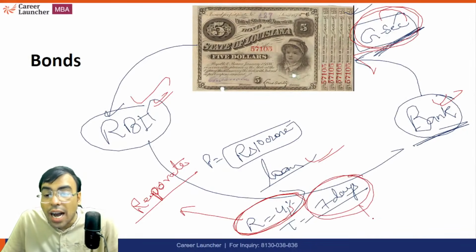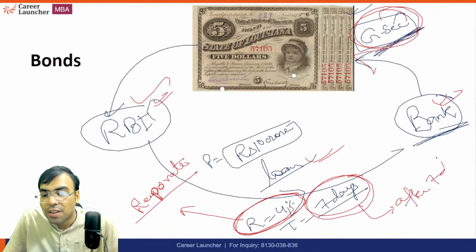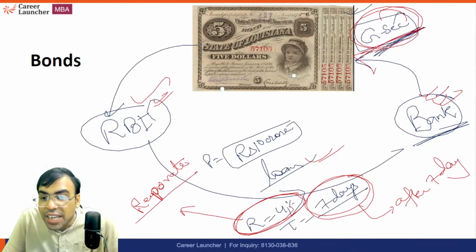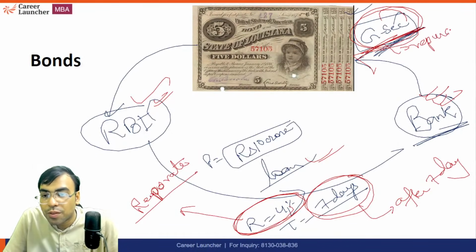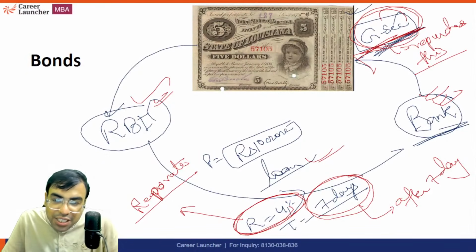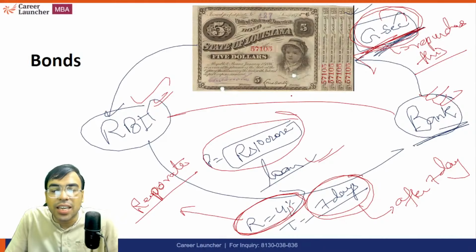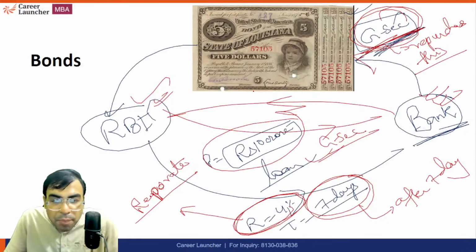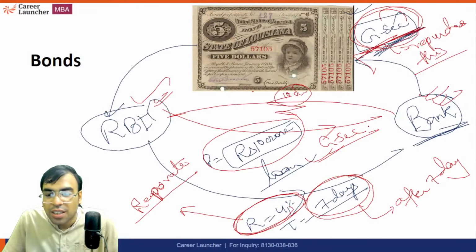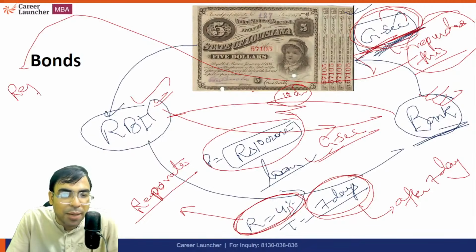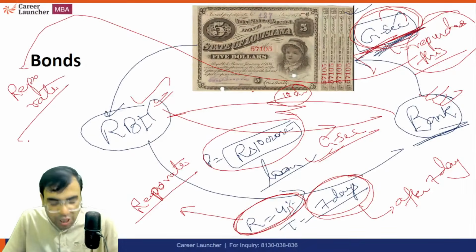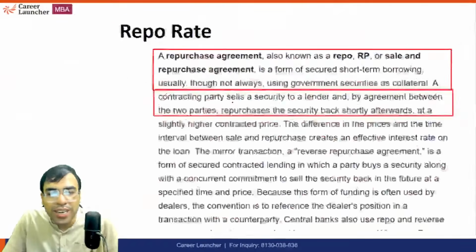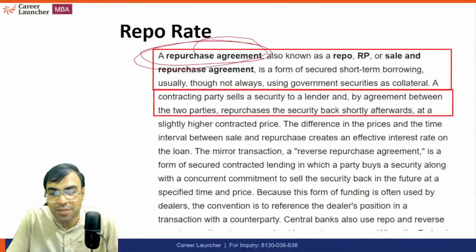It means what happens is, after 7 days, the bank says, I will repurchase this government security back from you. I will give you back these 10 crore rupees and take the government security back. So I will repurchase your government security by paying 10 crore rupees plus the interest. That is why the term repo rate comes from repurchase agreement. So when you read about repo rate, it actually means repurchase agreement.